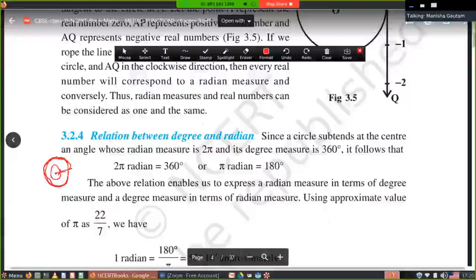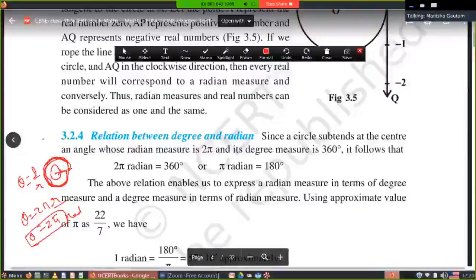When you measure theta is equal to L upon R, it means the length of arc will be the circumference of the circle, and the radius of the circle is 1, and this becomes 2 pi. Theta angle will be equal to 2 pi radian.